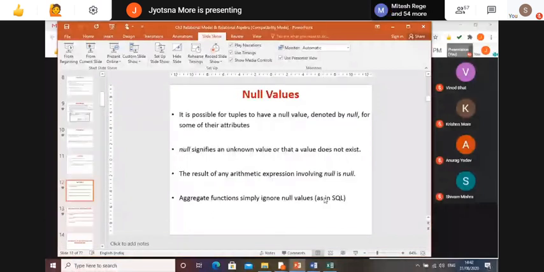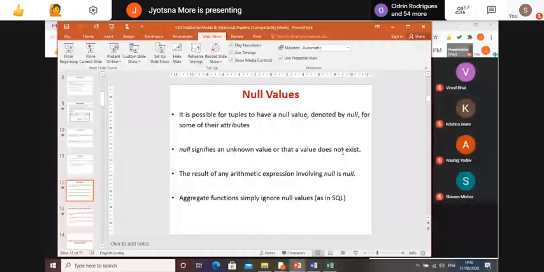Why do we specify null values? Null signifies an unknown value or that a value does not exist. This is a very important question for your viva also. The external examiner may ask why you are using the null keyword or null values in the relation. Null specifies that right now I don't know the value for this particular student, so I will add it later on.